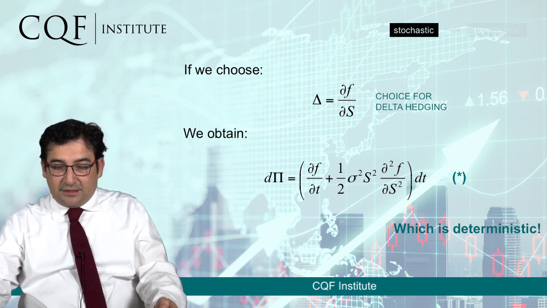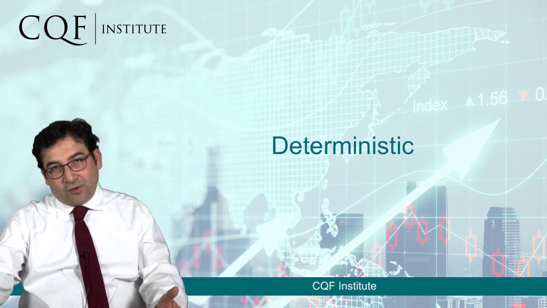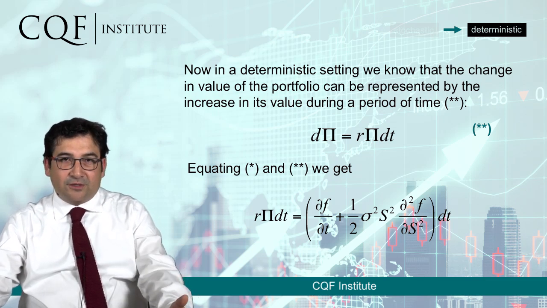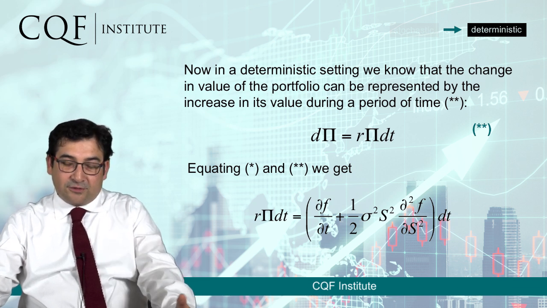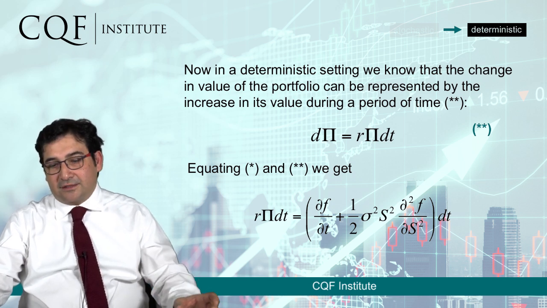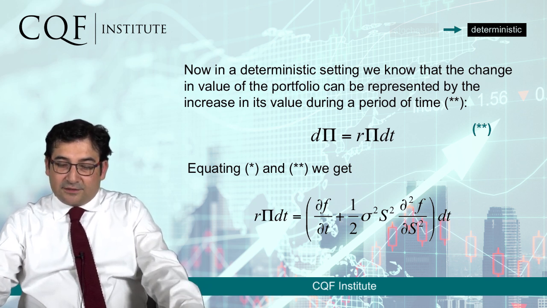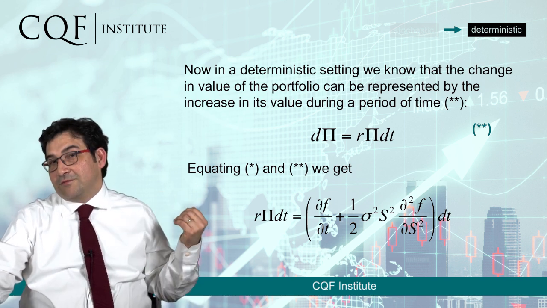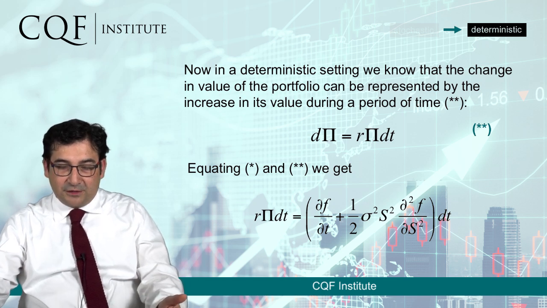And this formula is very important because with it, we can go to the deterministic world. And in the deterministic world, we can do the classical things that we do in corporate finance, in which we look at the change in price of the portfolio. That is going to be the initial price, considering the interest rates and the amount of time, the delta t that we have. And by equating this representation of the change in price of the portfolio with the previous one, the one we just had before, we have this new formula at the bottom of this page.